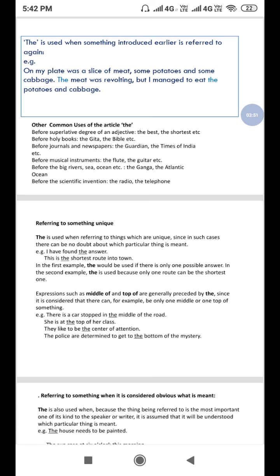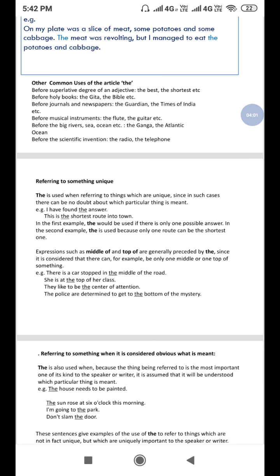In the first example, the word the is used if there is only one possible answer. So in the first example, the would be used if there is only one possible answer. In the second example, the is used because only one route can be the shortest one. Otherwise, there would not be many shortest routes.